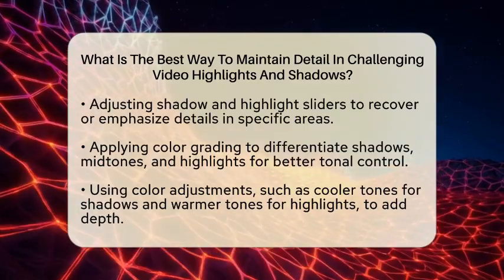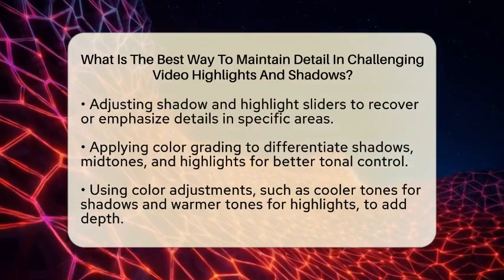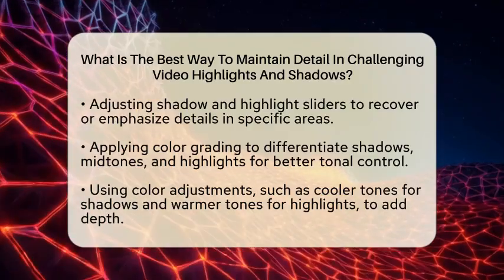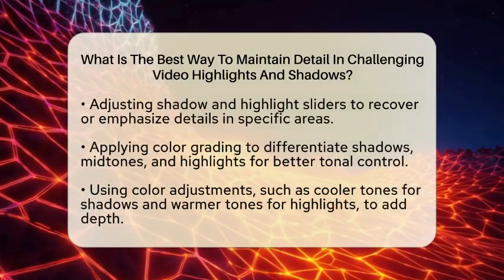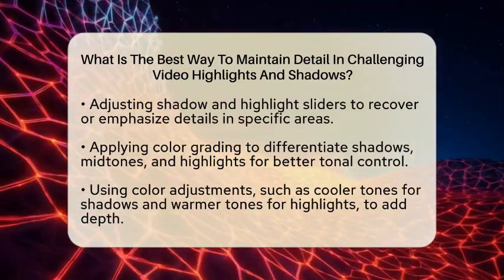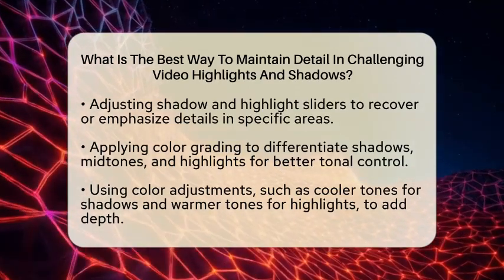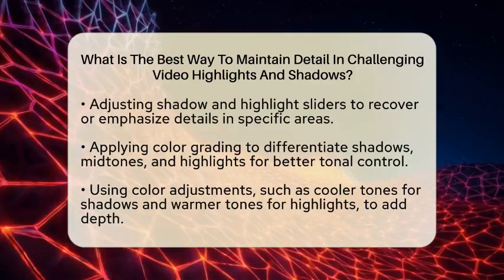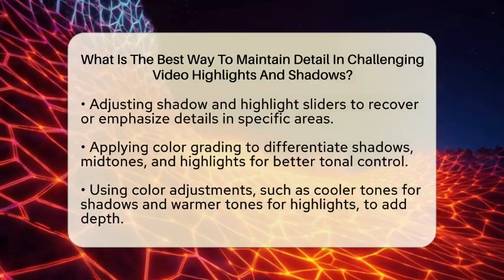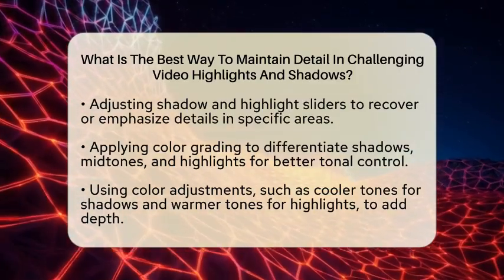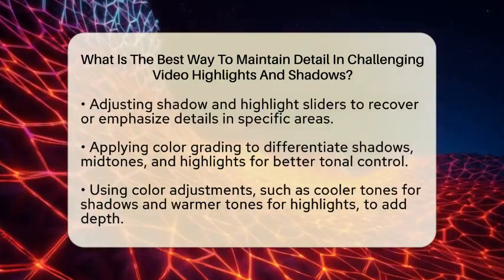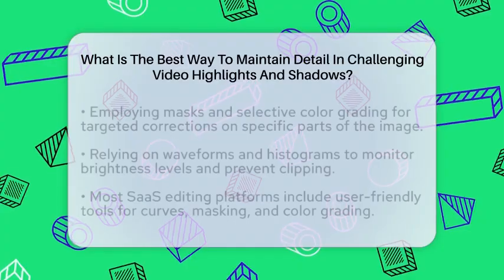Color grading plays a big role too. Separate adjustments for shadows, midtones, and highlights help you control the tonal range. For example, deepening shadows with cooler colors like blue or purple can add depth without losing detail. Brightening highlights with warmer tones like yellow or orange can make textures pop without washing out. Balancing these color contrasts improves the perception of detail across the frame.